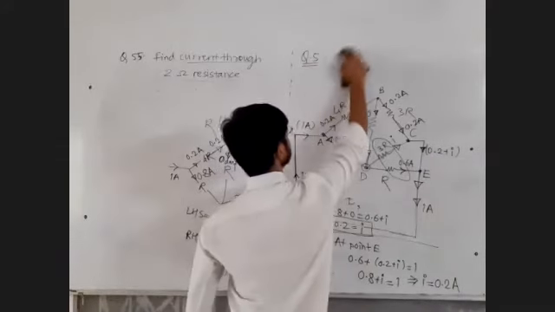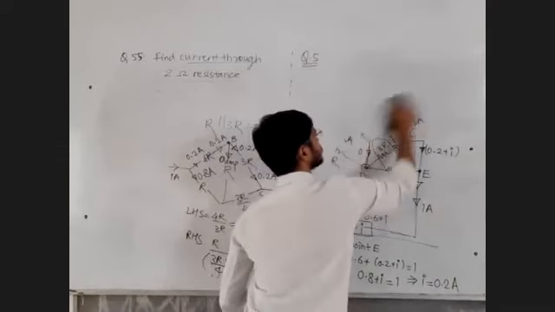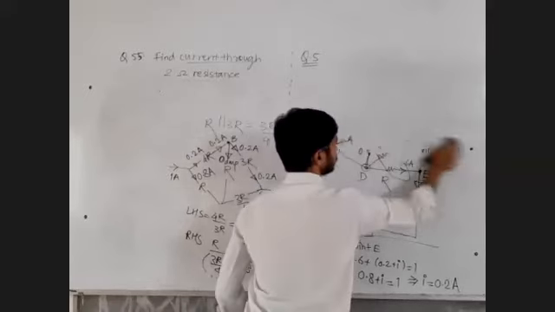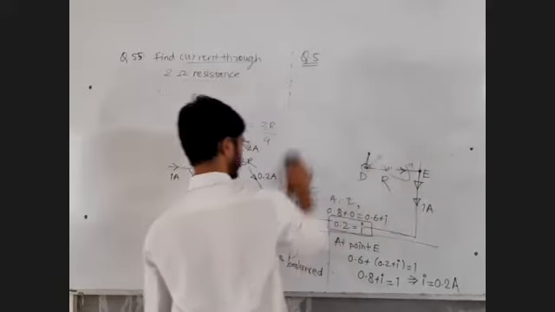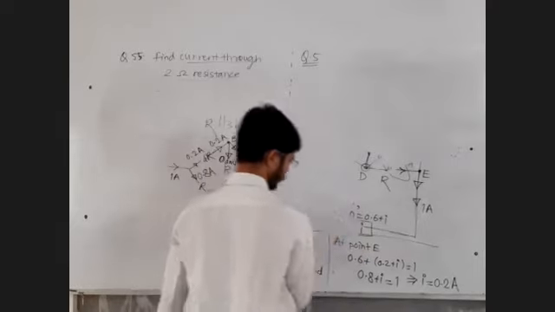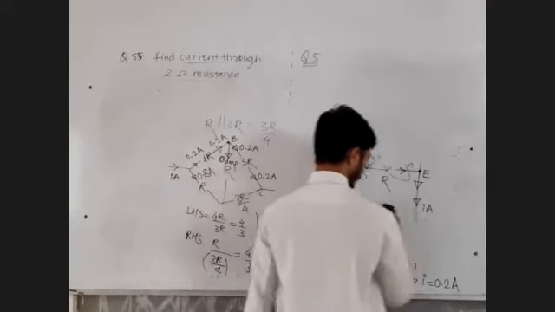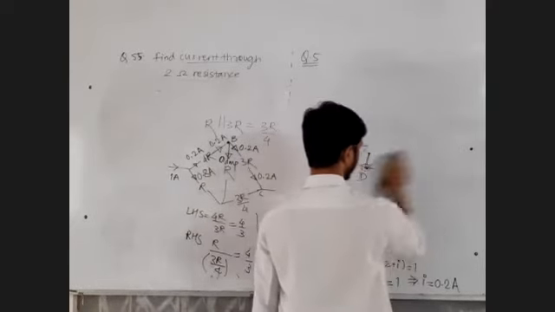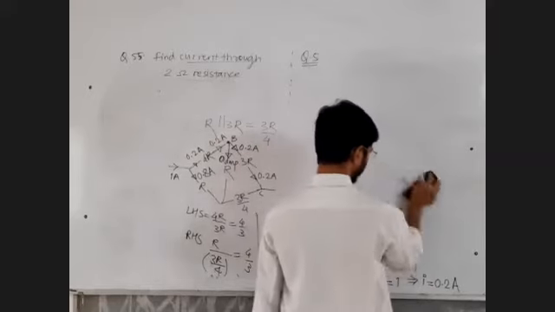Question number 57. Today you are going to solve 39 questions from exercise 1, and I want you to solve all those questions and submit on the group.